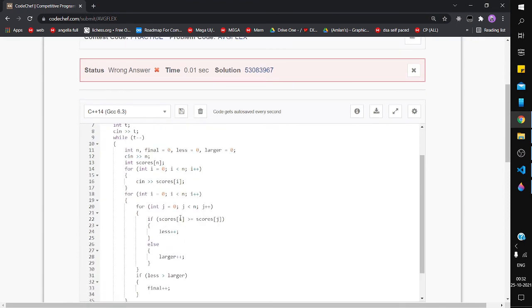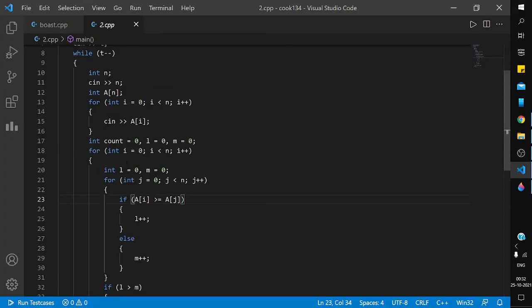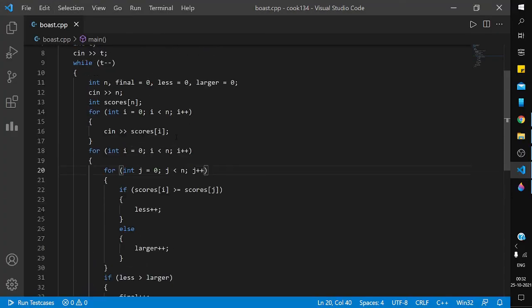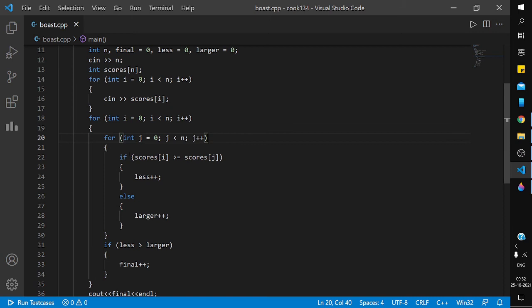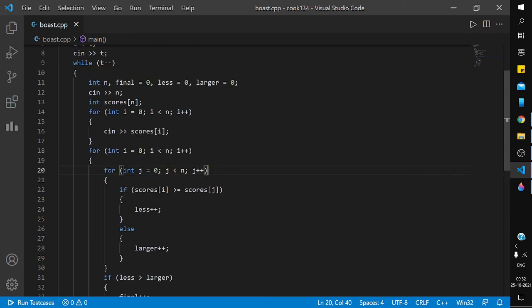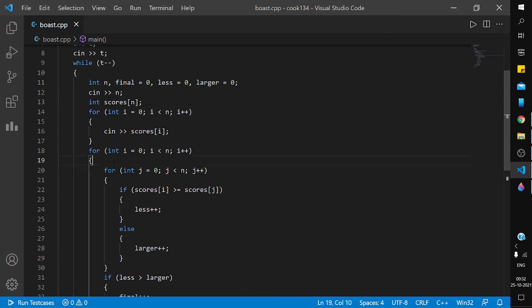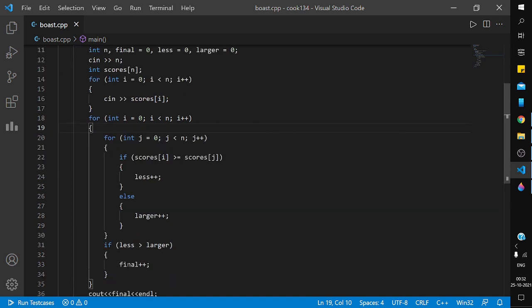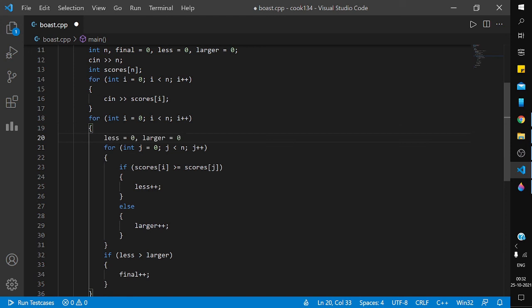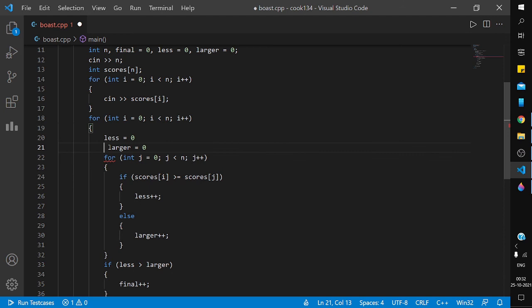Okay, I have made a mistake here. Sorry, I have to reset less equal to 0 and larger equal to 0 again and again here, so that the less and larger values start from 0 each time.